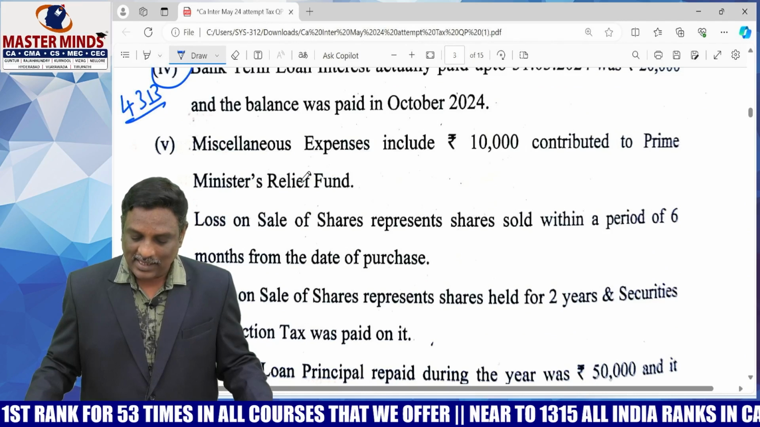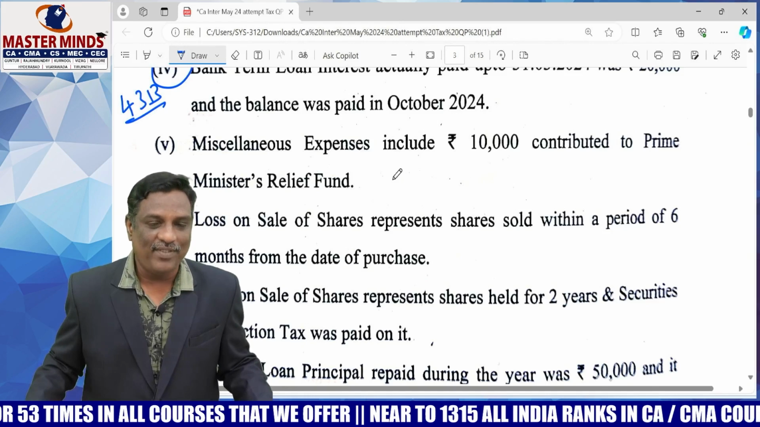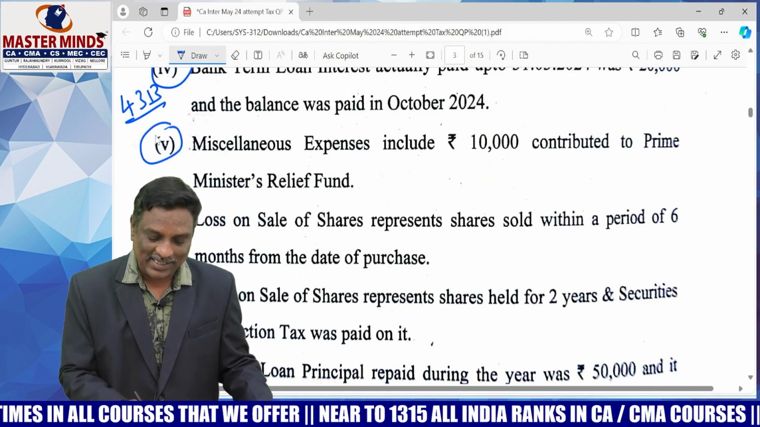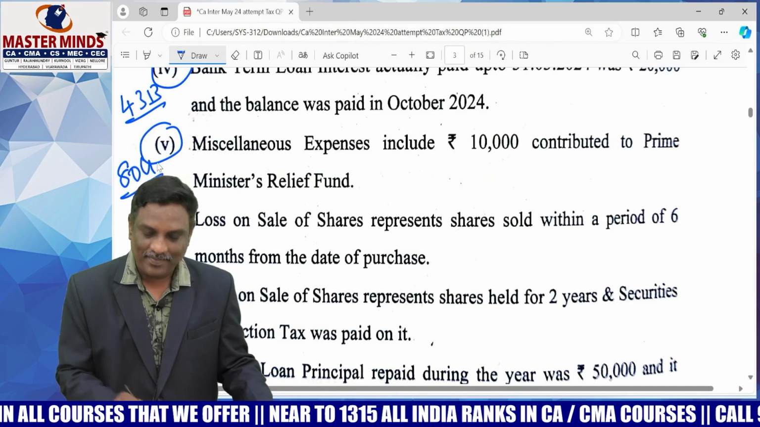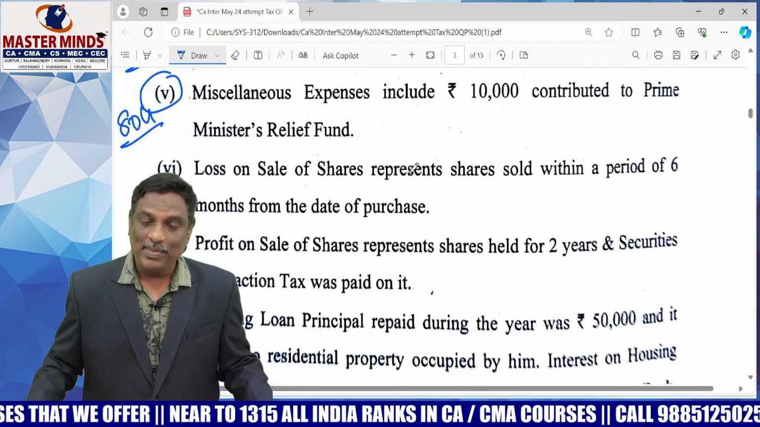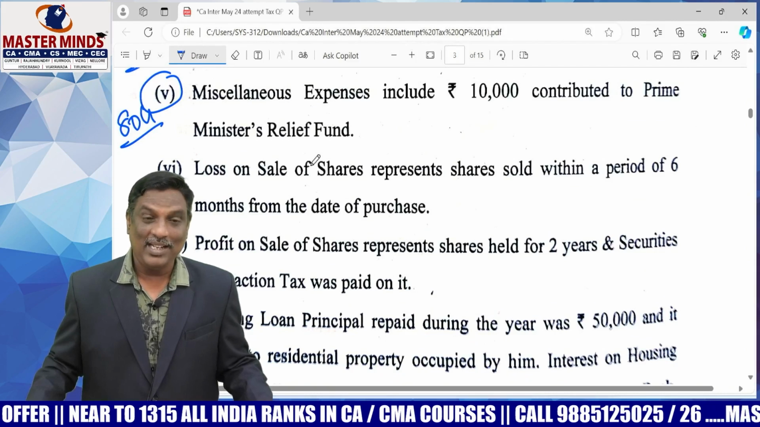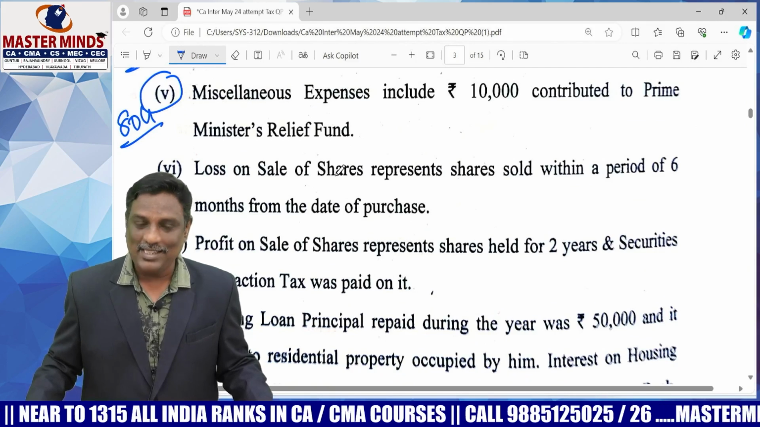Next one is miscellaneous expenses, which include a 10,000 contribution to the Prime Minister's Relief Fund. It's an 80G deduction, chapter 6A. Miscellaneous expenses include 10,000 to the PM Relief Fund. Category 1 payment, 100% deduction, 80G. So it's an easy adjustment.